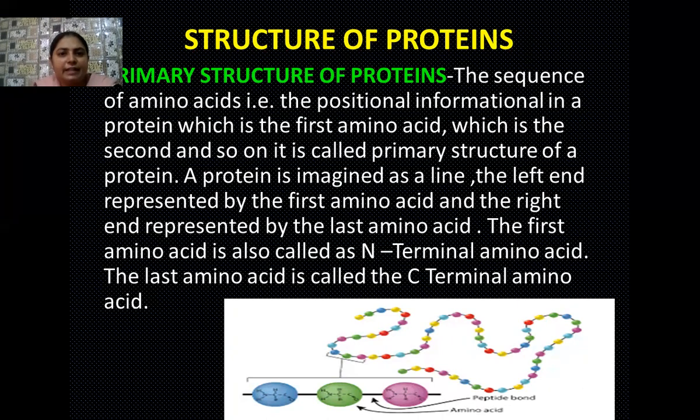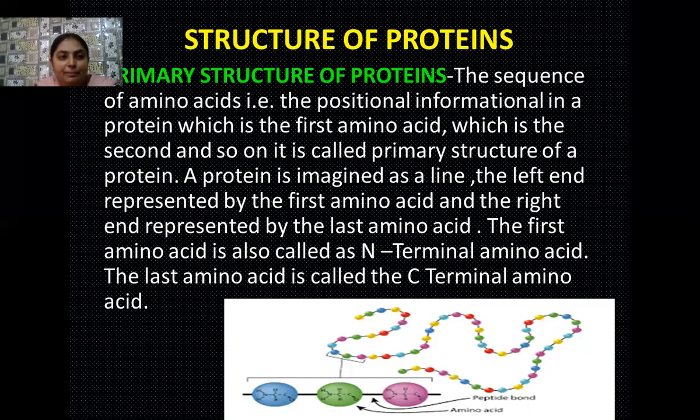So here you can say that in the primary structure, a protein is imagined as a line, and the left end is represented by the first amino acid, and the right end of that chain is represented by the last amino acid. So here, the first amino acid is called the N-terminal amino acid,